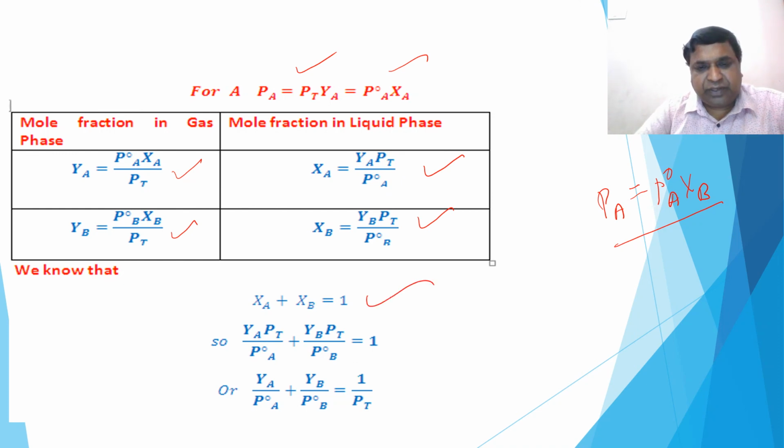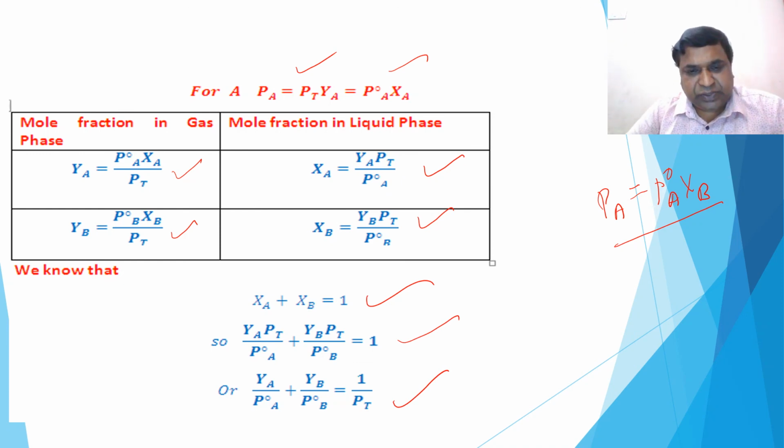Yes, and also further when you take up XA plus XB is equal to 1. So, substitute the value of XA and XB here. So, you will get this. And when you simplify, you get YA divided by P naught A plus YB divided by P naught B is equal to 1 over PT. This is of simplification. Yes.